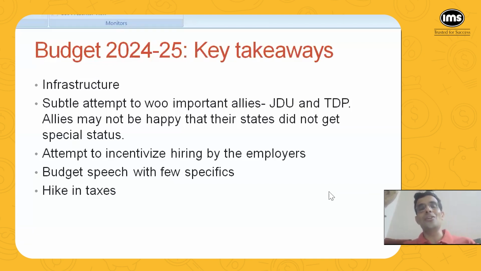Okay, yeah. So Nara Lokesh has thanked the Prime Minister. So TDP seems to be happy. Yes.